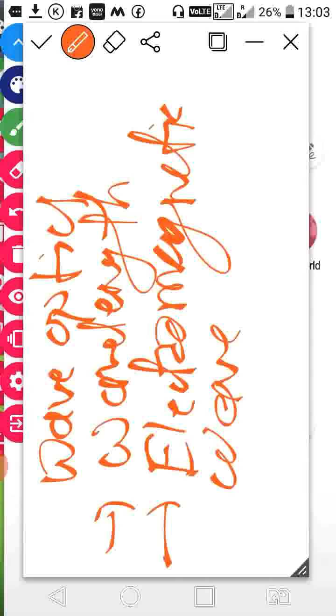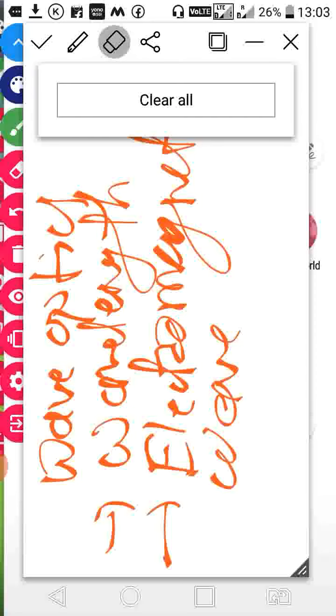And a particle may behave with both natures.